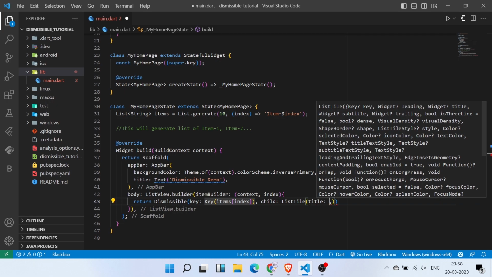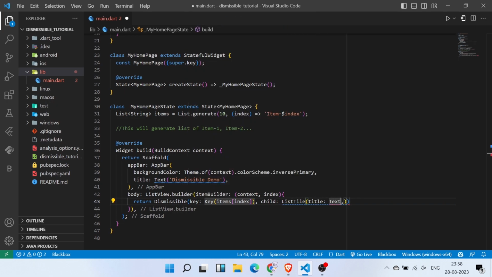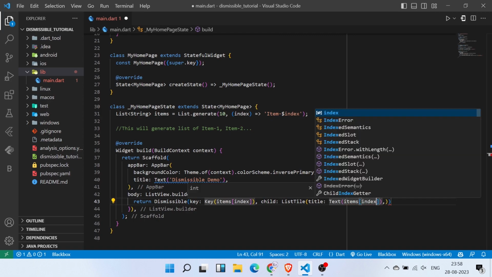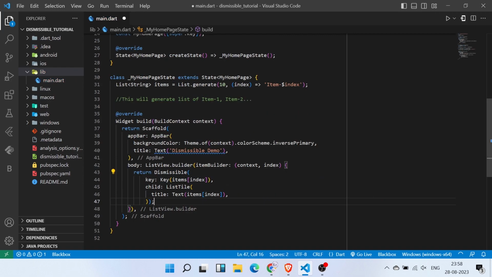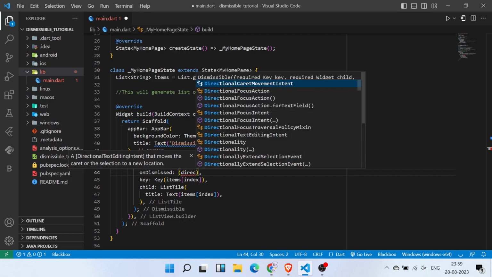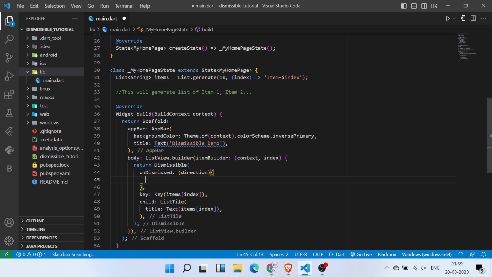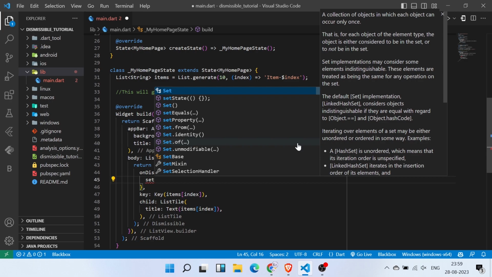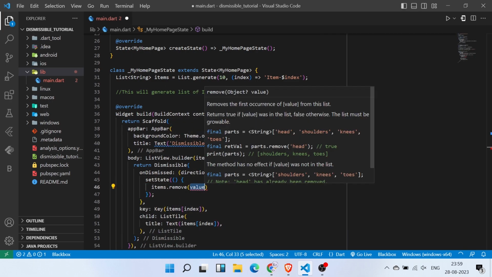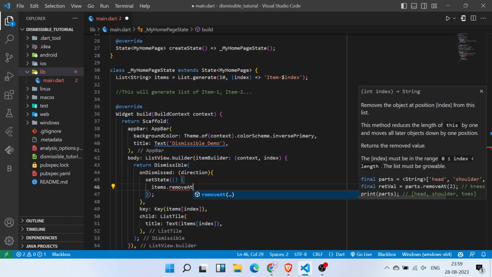After that, I am going to set the child as ListTile widget just because it is simple. You can use any other widget you want. And inside the ListTile, I am going to set the title as Text and inside that I am going to write items index. After that, the Dismissible widget also takes onDismissed method. So I am going to set it as a bracket inside which I am going to give direction. You can write any other thing you want. And after that I am going to set the setState method as items.removeAt, and inside the bracket I am going to pass the index.